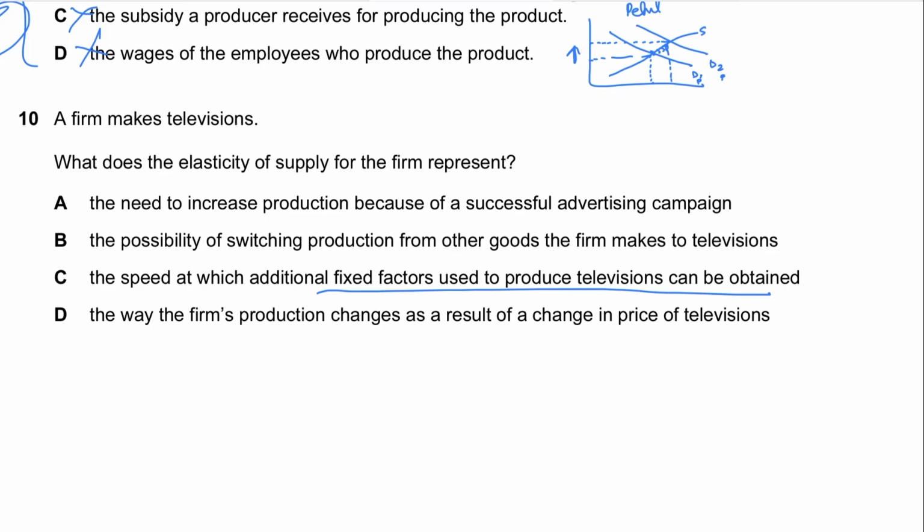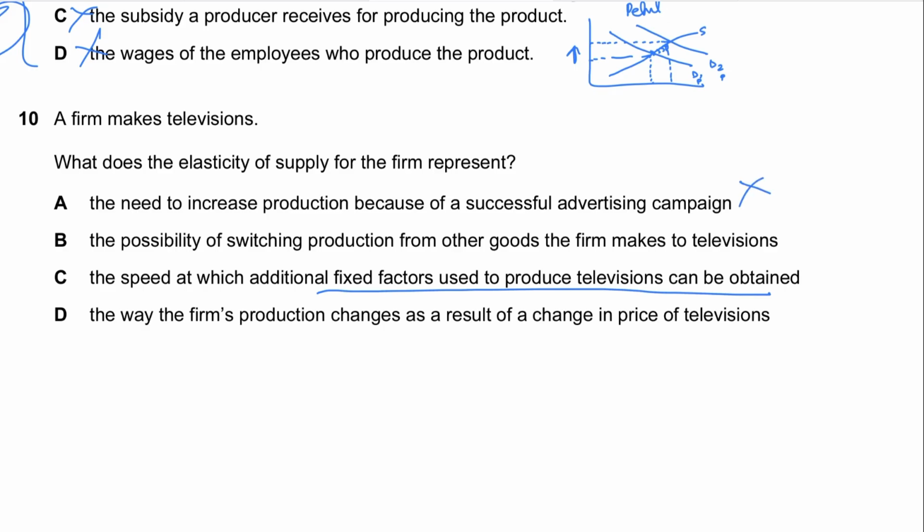See, they're asking what elasticity for the firm is representing. Ideally, it should be how much the firm is able to produce and sell more, supply more televisions due to price changes. So option D is actually the right answer. But if you look at answer option A, it says a need to increase production because of a successful advertising campaign. Now, advertising has to do with demand, so it has nothing to do with supply responsiveness. So again, this is incorrect.